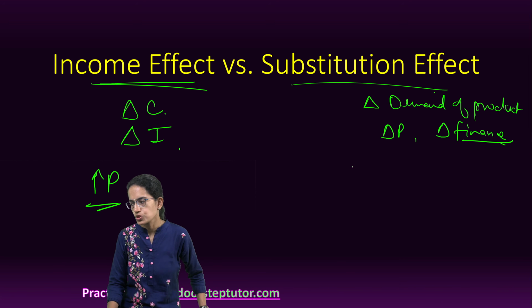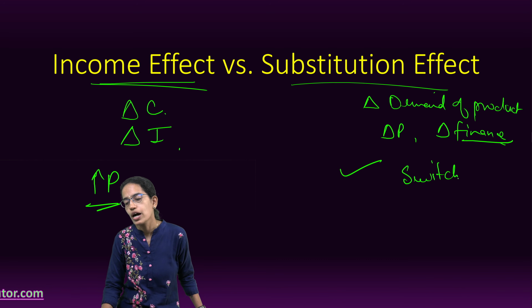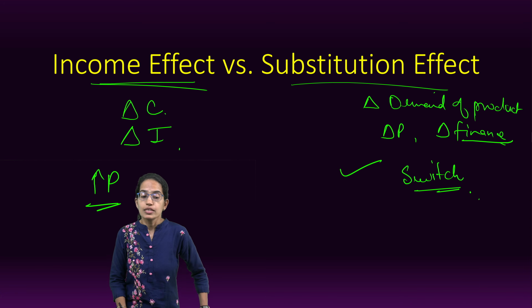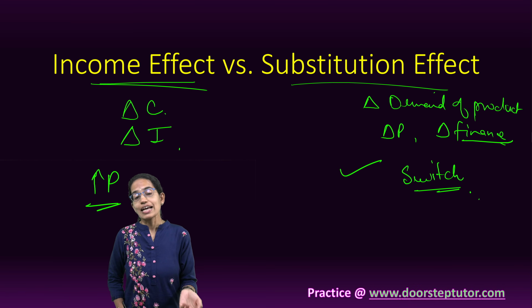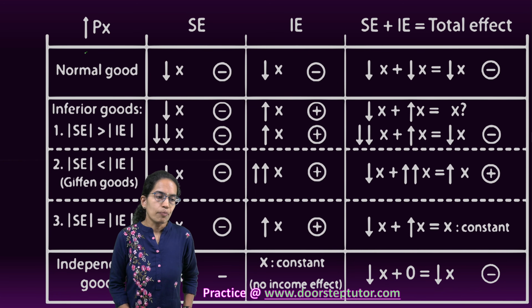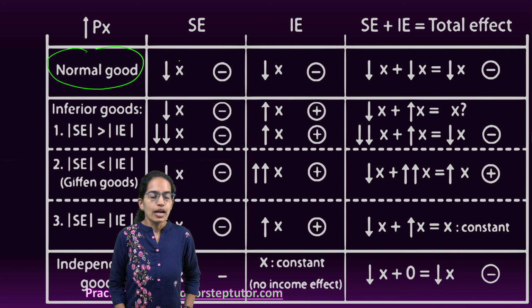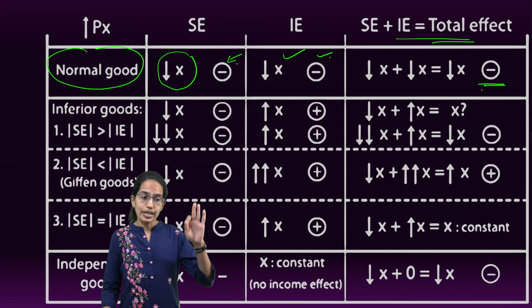But for the substitution, I would definitely have a larger impact because I would easily switch to another commodity. Now, as the price for the product rises, we also have multiple substitution options that exist, and again we need to switch to another commodity as soon as possible. So when the price of a normal good increases, under the substitution effect, what would happen? The commodity consumption would reduce, and for the income effect it would again reduce. So there would be a net negative, right?